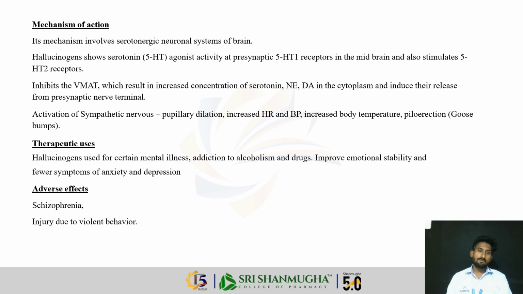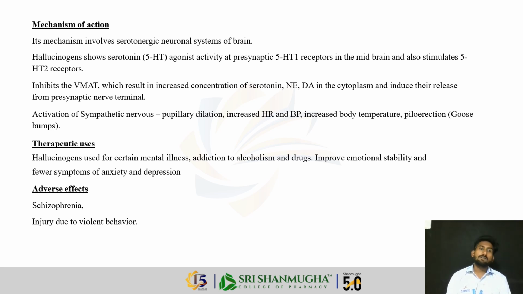What are the adverse effects of hallucinogens? They can produce schizophrenia and injury due to violent behavior. Hallucinogens produce various activities in our midbrain, and also stimulate the 5-HT1 and 5-HT2 receptors. That produces severe parasympathetic and sympathetic action.